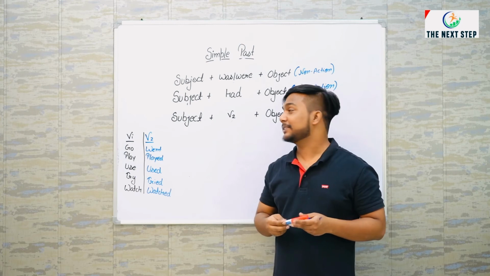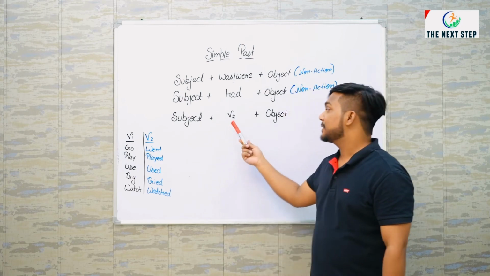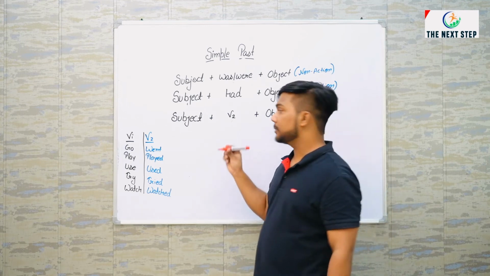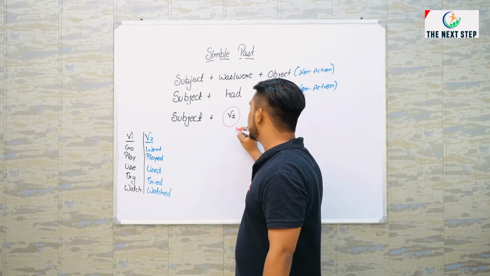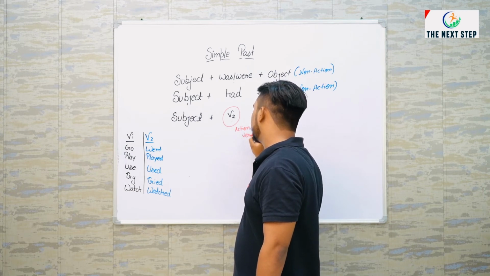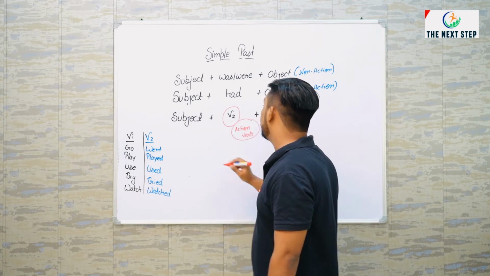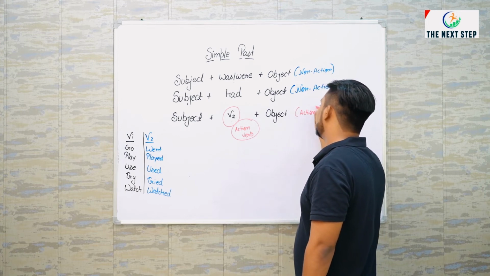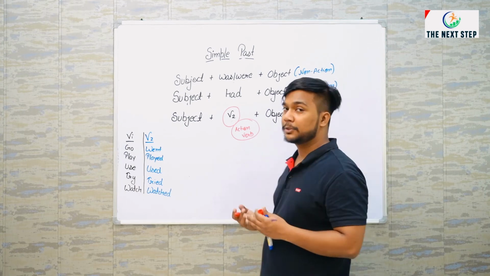The next rule is subject, second form of verb and object. This verb is also known as action verb. It means we can talk about actions with the help of this rule.